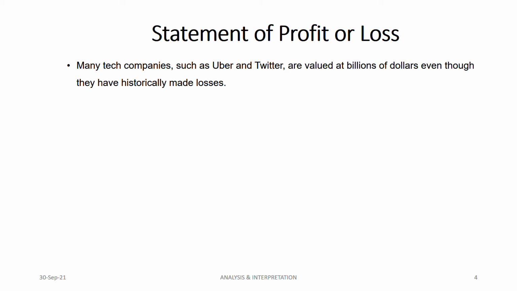But billions of dollars they are earning. Because of this, when you're assessing their performance based on just the statement of profit and loss, it becomes very hard, because in the initial years they'll be making losses.